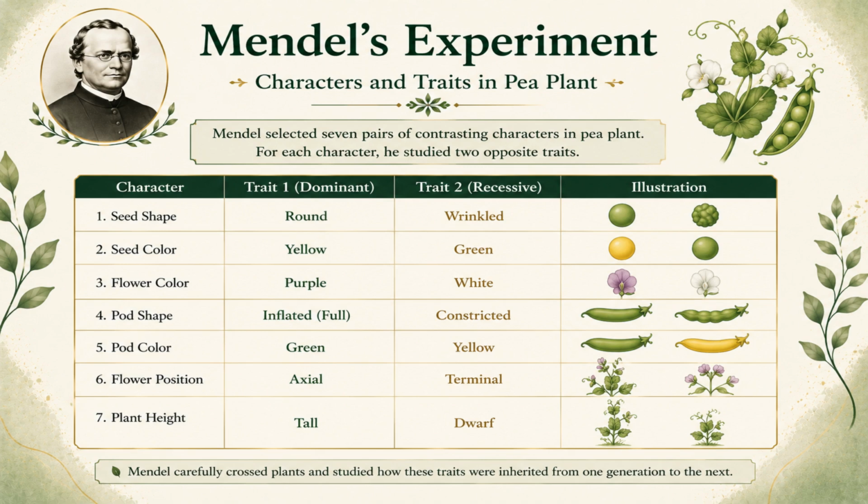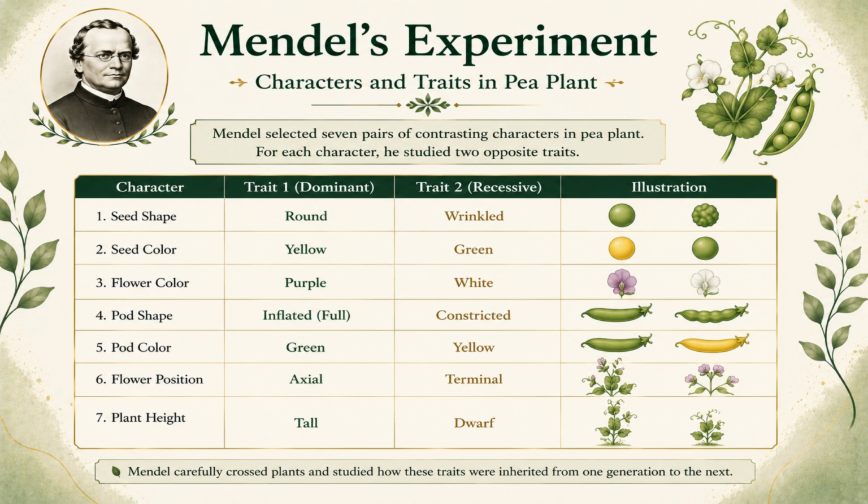7.5. Seed color. Traits, yellow and green. Seed showed either yellow color or green color. 7.6. Pod shape. Traits, inflated and constricted. Some pods looked full and swollen, while others were narrow and constricted. 7.7. Pod color. Traits, green and yellow. Pods were either green in color or yellow.